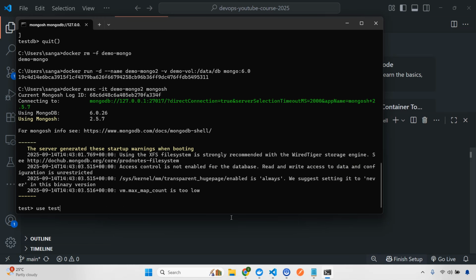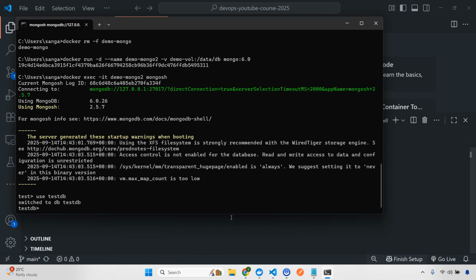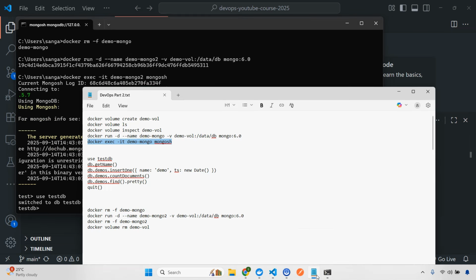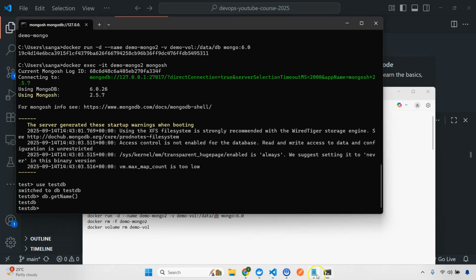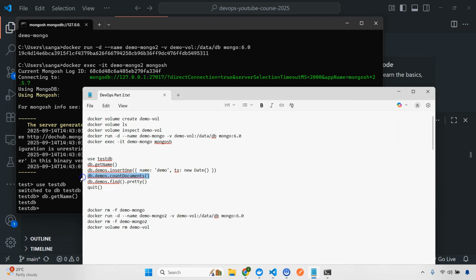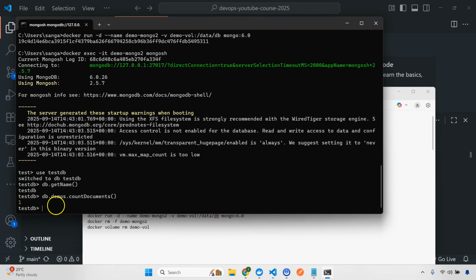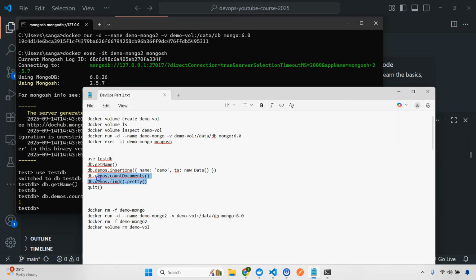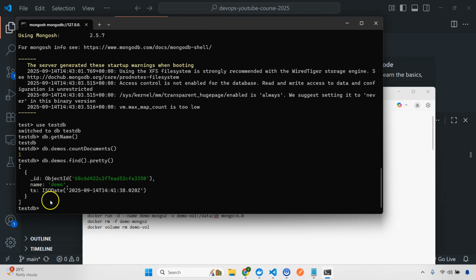Okay, I'll do use test db, and then first I'm going to get the db name, and now let's see, if I do count documents, what is happening here. See, there is one document that is already present. Awesome, right? So now if I just copy this and paste it here, what will happen? I'll be getting the existing data.